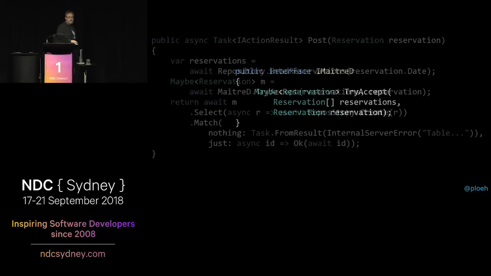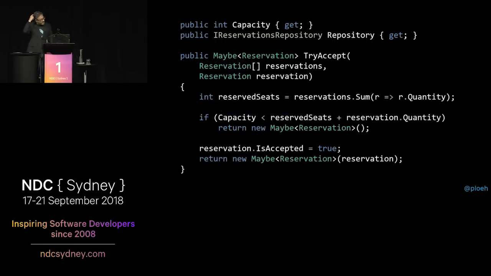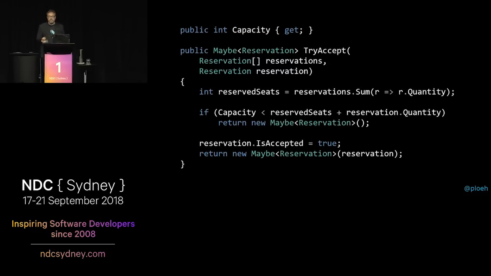We'll change IMaitreD. What does this change entail? Well, we just have to remove that await keyword, and that's that. All the things that have to be asynchronous are still asynchronous. Reading reservations, reading from the database, still asynchronous. Writing to the database with create, still asynchronous. Business logic, not asynchronous. Doesn't have to be. All right. A couple of other things that are interesting here. This MaitreD object here no longer uses the repository, so we don't need to have that dependency. We can just remove it.